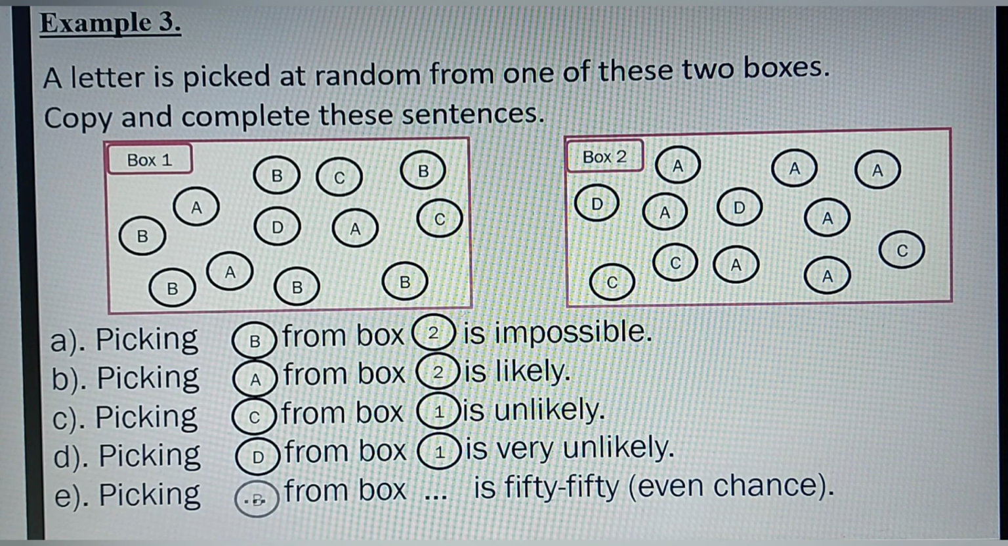And finally, the probability of picking a letter B from box 1 is 50-50. That's an even chance, because in box 1 we have a total number of 12 letters, and letter B is up to 6 in box 1. If you count the number of letter B we have in box 1, they are up to 6. That's like half of the letters we have in box 1. So the probability of picking a letter B from box 1 is 50-50. And another name for that is even chance.